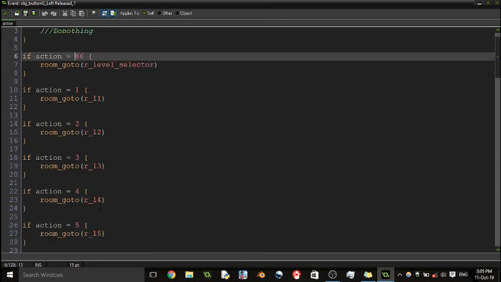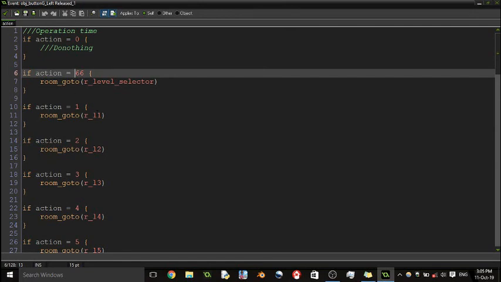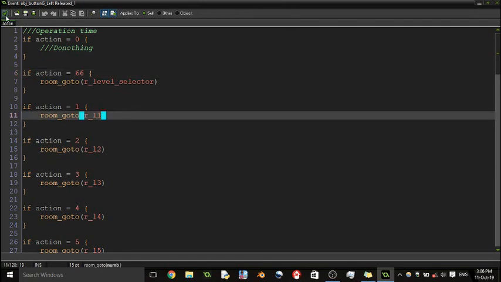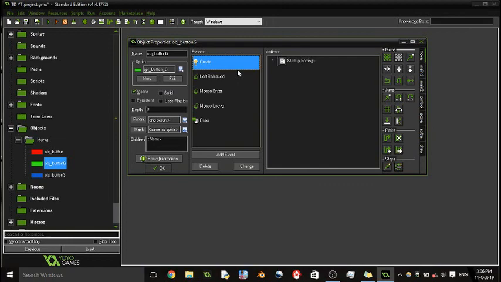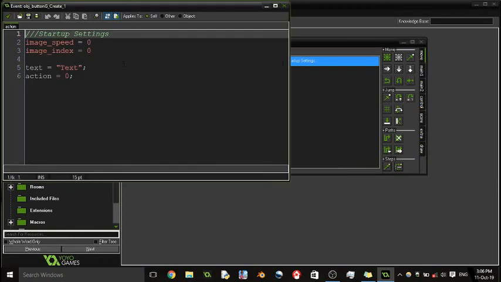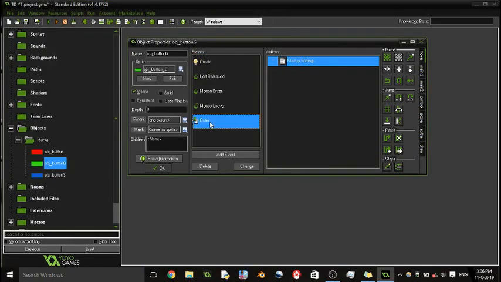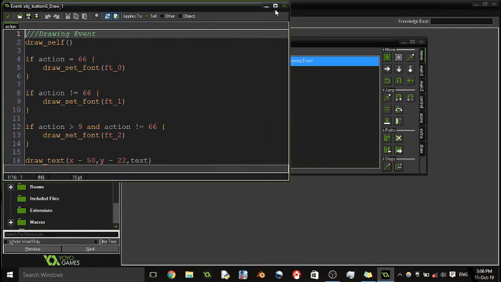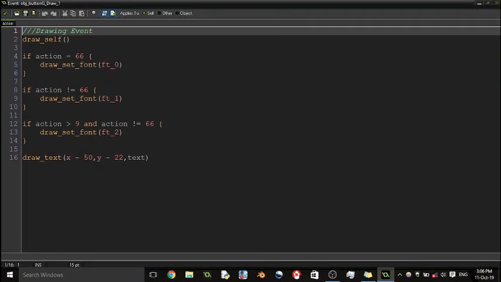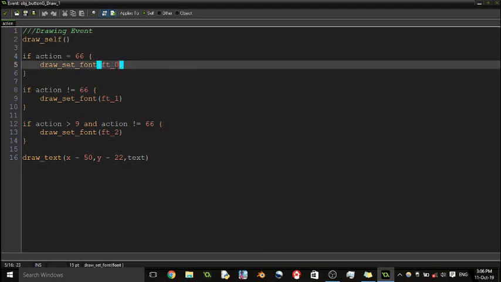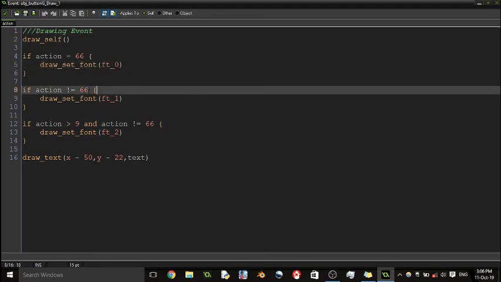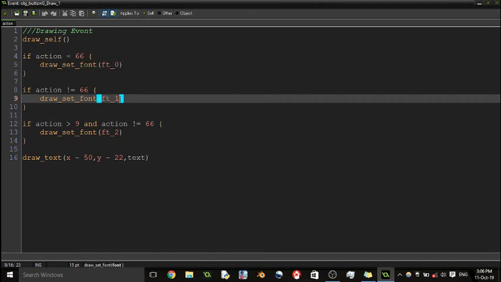I have then just copy pasted the first level all over, so no error. These are the same. I changed the draw event a bit. So if action equals 66, that means the first button, the begin button, the font will be 0. If action isn't equal to 66, then the font will be 1.